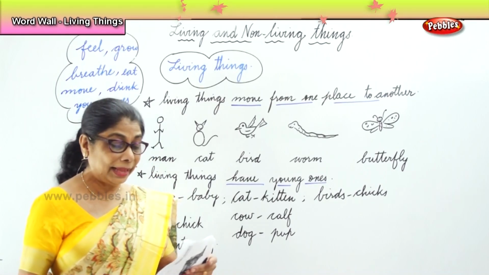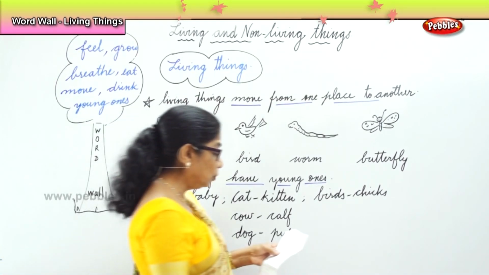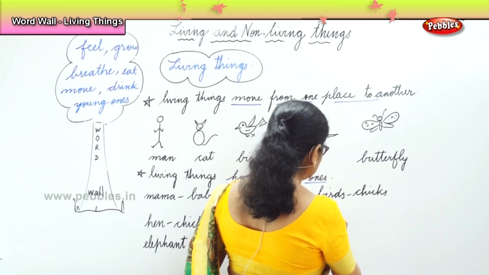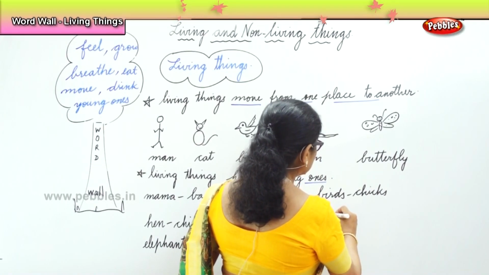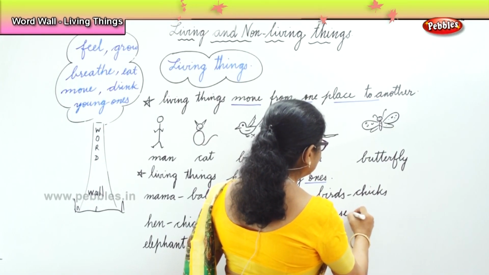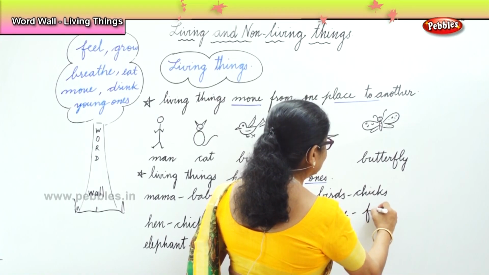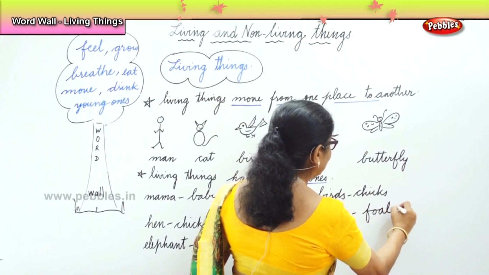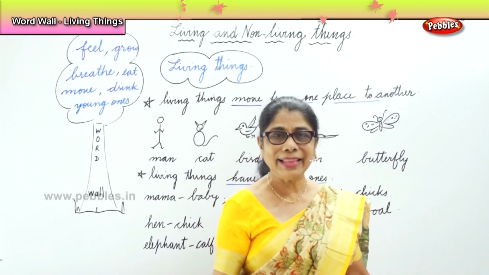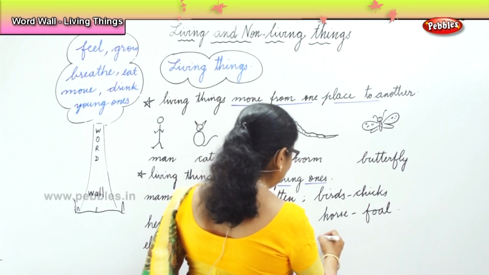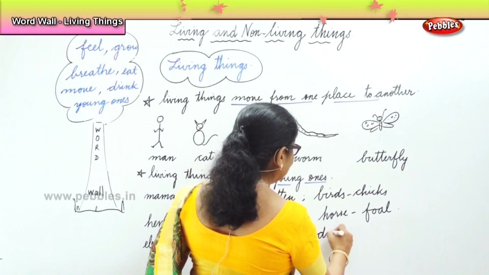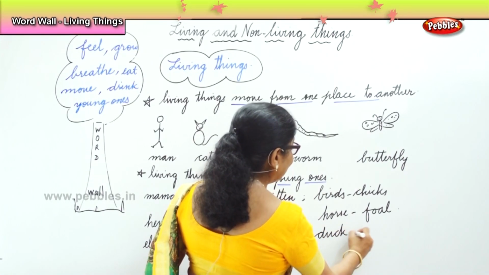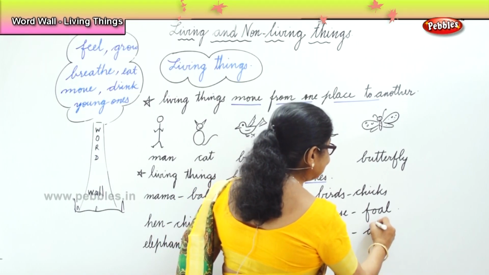Then, what about horse? Horse has a baby and we call the baby a foal. Okay? Then what else? Duck. Very good. A duck. Mama duck has got a baby called duckling.